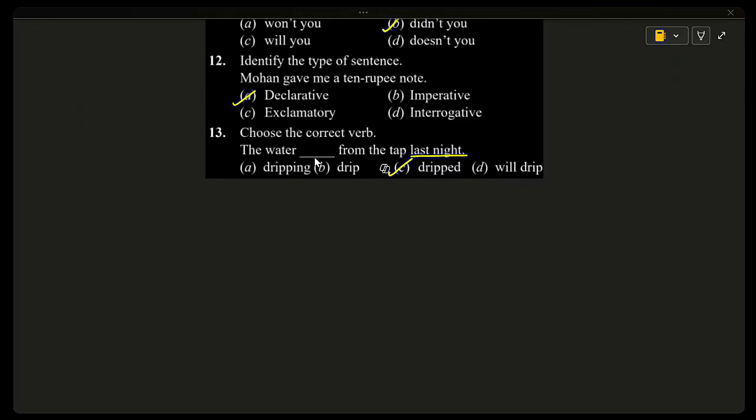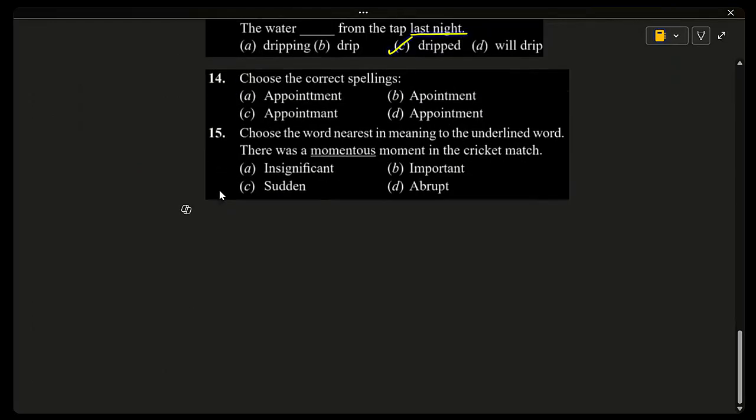Let's take the next set of questions. Choose the correct spelling. Appointment, we have to find the correct spelling here, and it is there in option D, appointment. Okay, and the correct spelling starts with double P and ends with ment. So other options are having incorrect spellings.